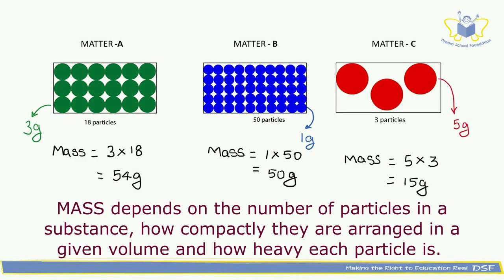Basically, mass depends on the number of particles in a substance, how compactly they are arranged in a given volume, and how heavy each particle is.